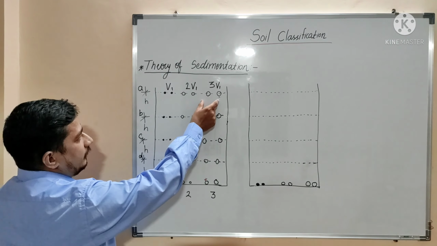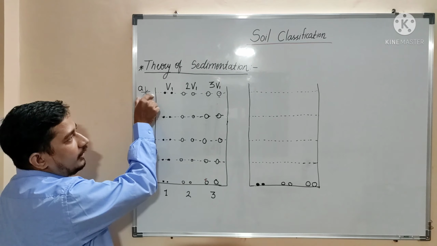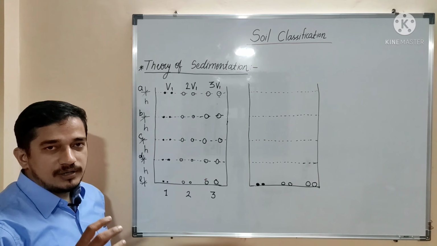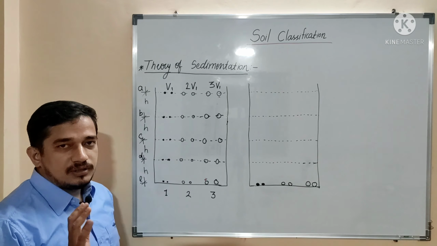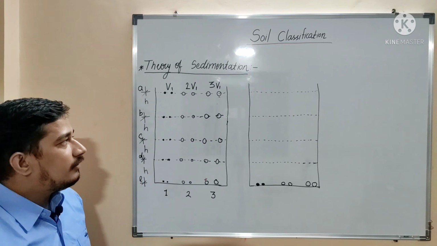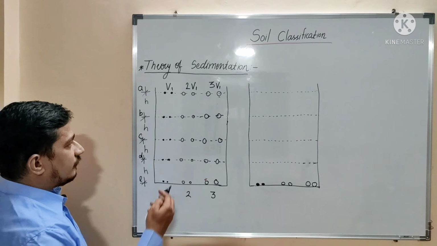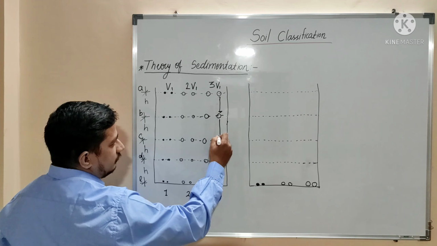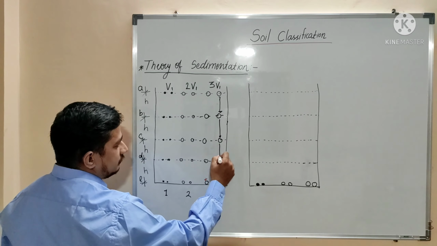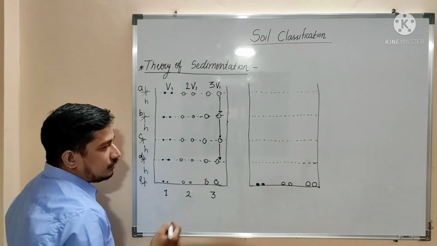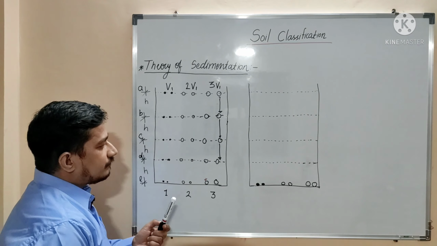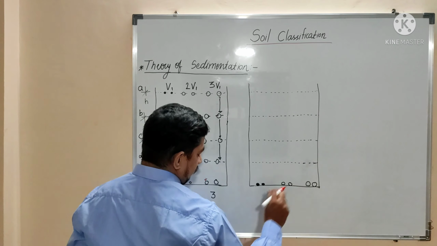The largest particle which is at level AA, okay, will be having velocity 3v1, so it is going to travel a distance 3h. So let us see up to what level it will reach. Okay, so this is h, again this addition, so it becomes 2h and this is 3h. Okay, so the new level of this solid particle will be this one.